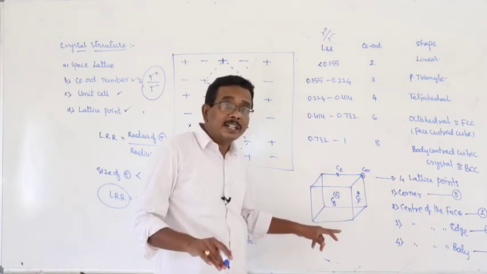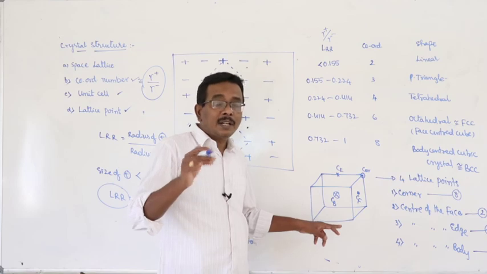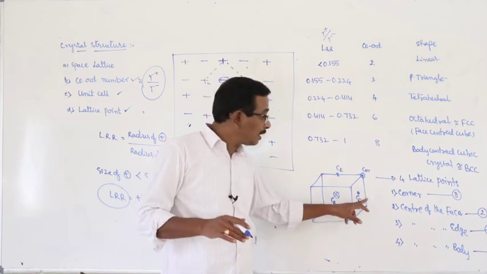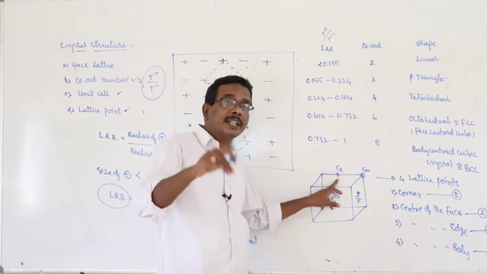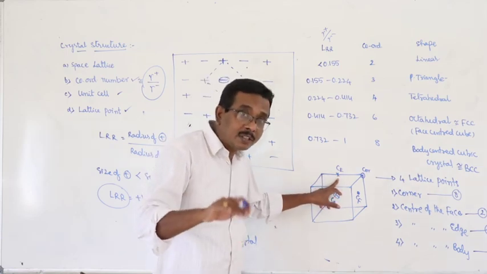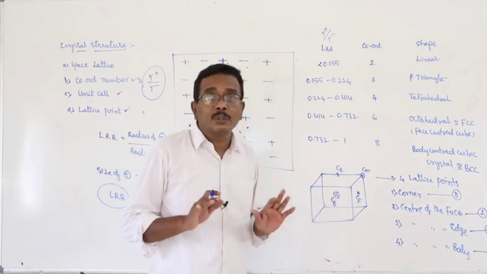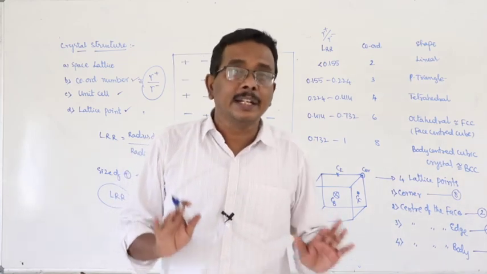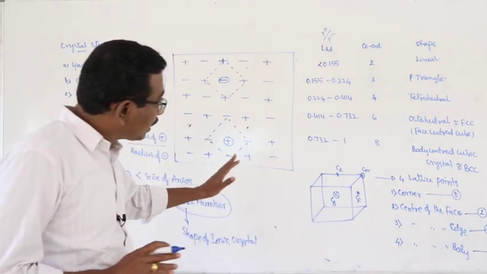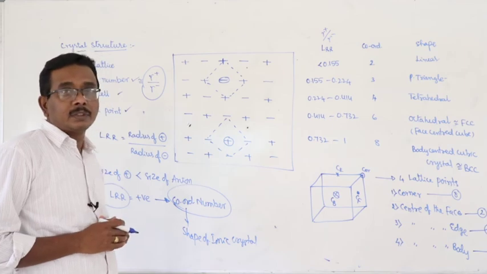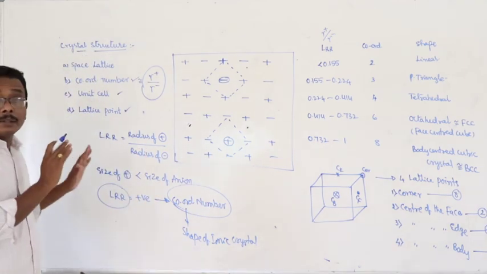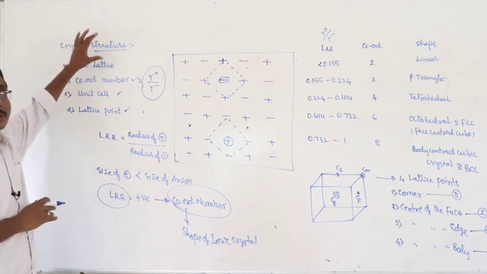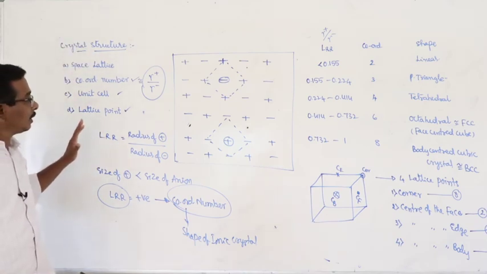At center of the face? 2. At center of edge? 4. There is no unit cell sharing an ion present at the center of the body. This is about the introduction to the concept of crystal structures.